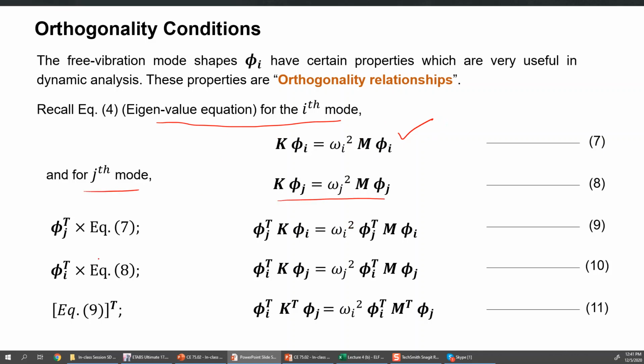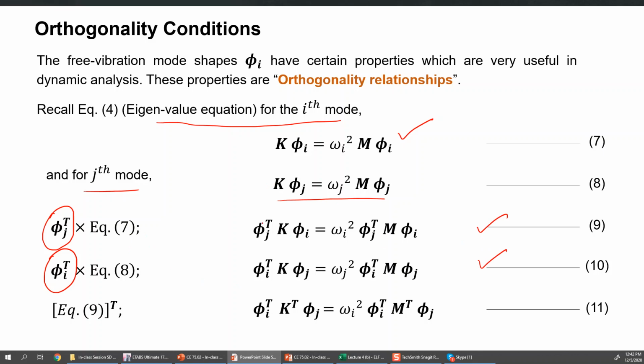Now what you can do is that you can multiply phi j transpose with the ith mode equation, equation 7, and then you multiply phi i transpose with equation 8, which was primarily the jth mode's eigenvalue equation. So you will get equations 9 and 10 by this multiplication.